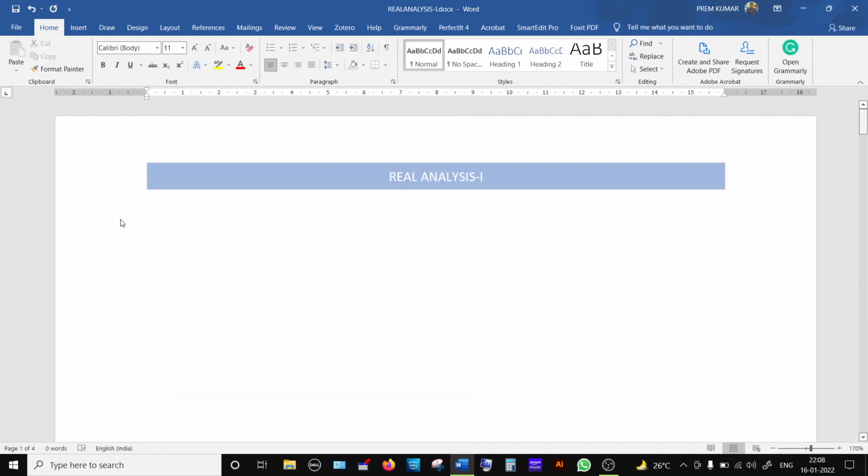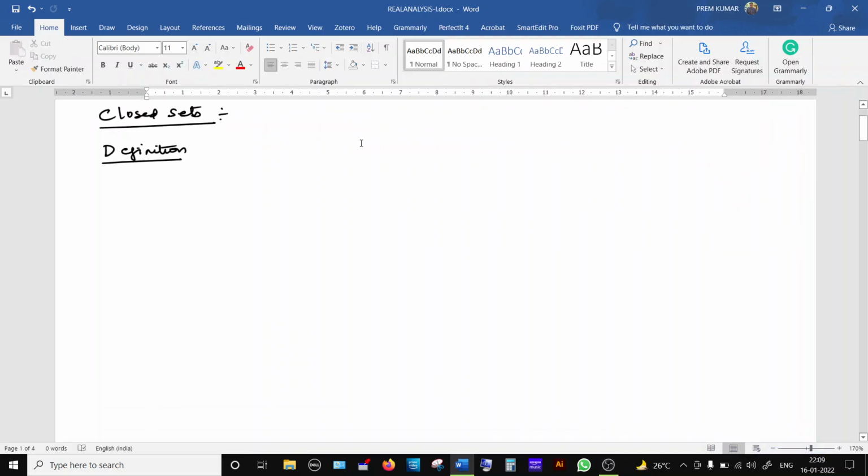The topic name is closed sets, and the properties and theorems related to closed sets. First, we are going to see what is a limit point of a set in a metric space. So the definition: what is a limit point of a metric space? That is the first definition we are going to see before defining what is a closed set.